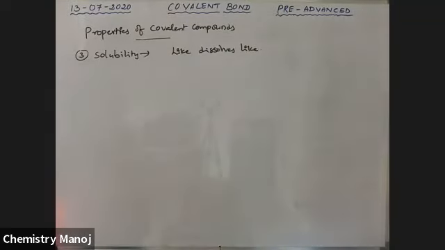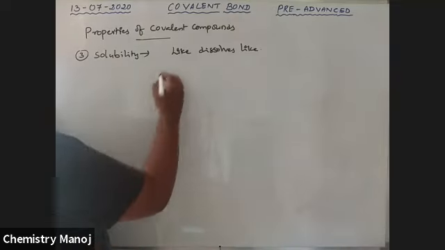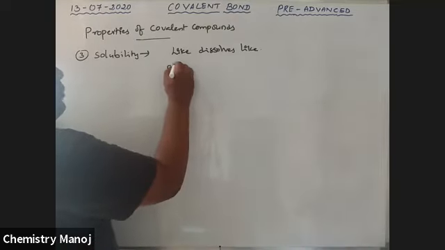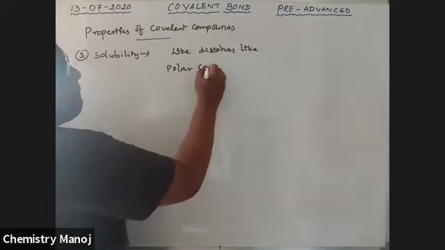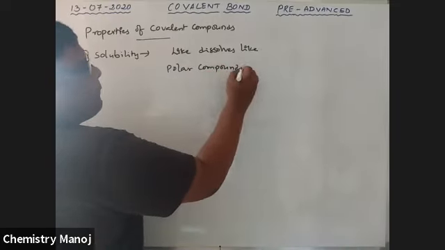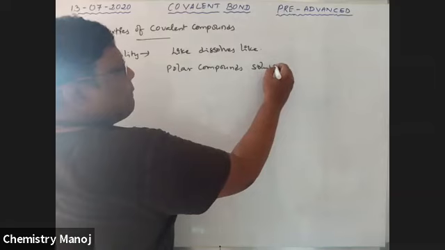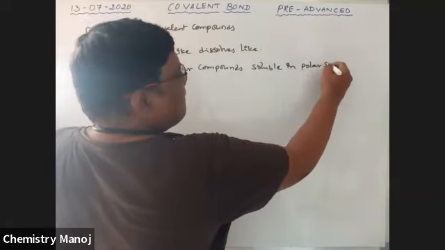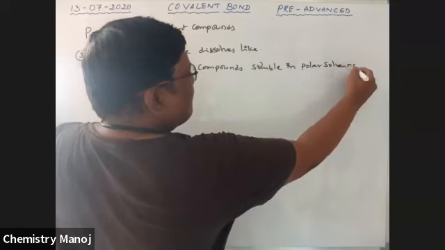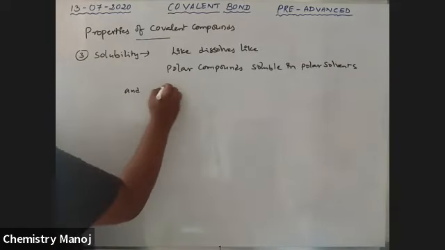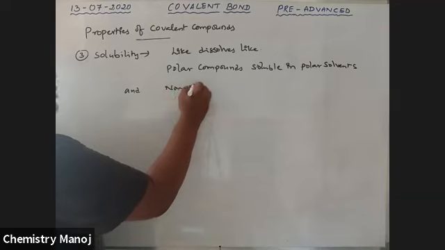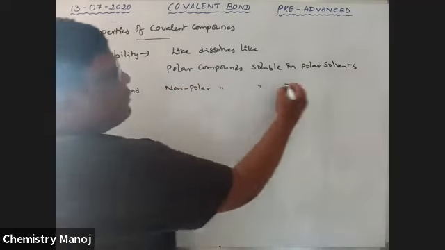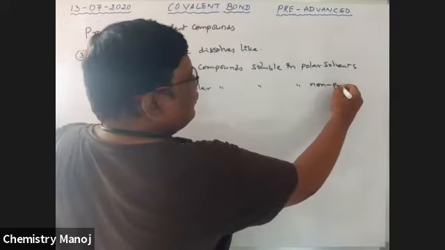Like dissolves like means polar compounds are soluble in polar solvents and non-polar compounds are soluble in non-polar solvents.